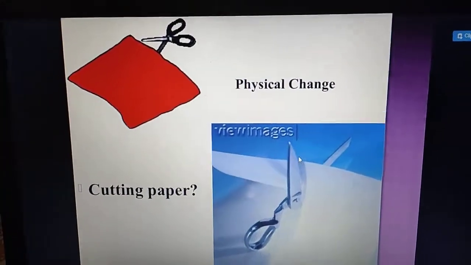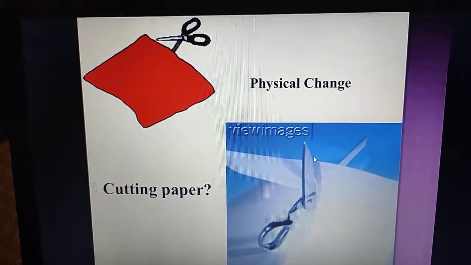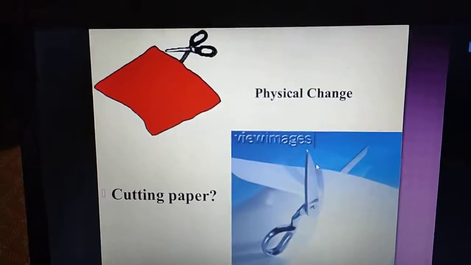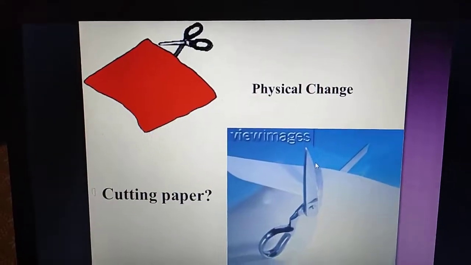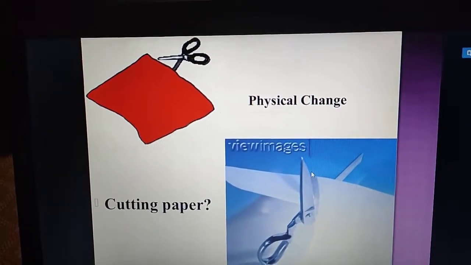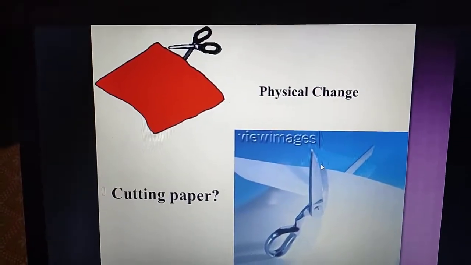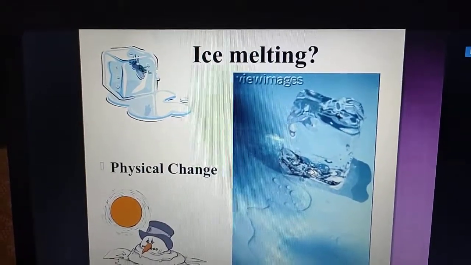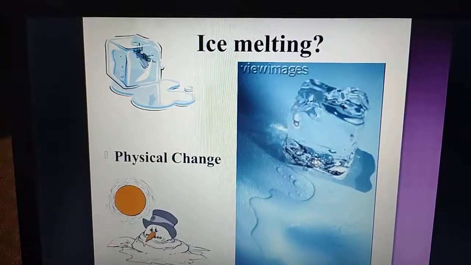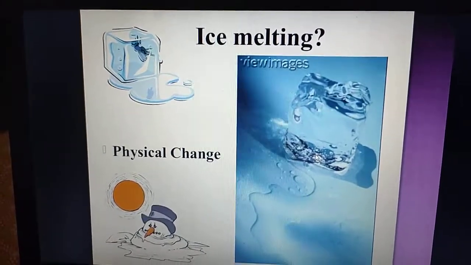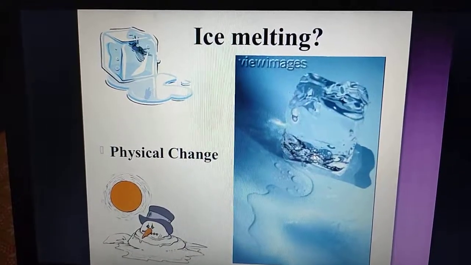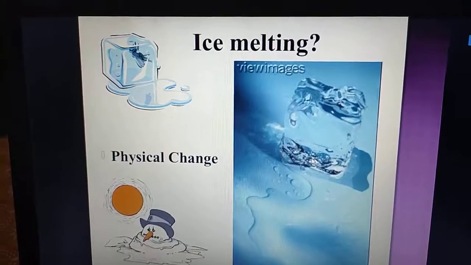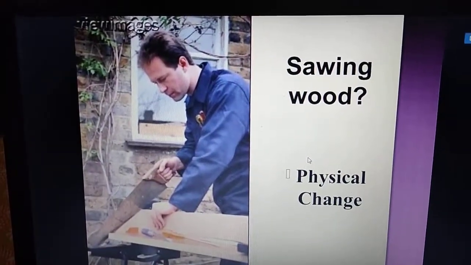Then cutting a paper. If you cut a paper, it does not lose its identity. It's still a paper before and after, so it is an example of physical change. Then melting of ice is a physical change because it has just changed its form, but before also it was water, and now also it has the property of water. Sawing wood is a physical change.